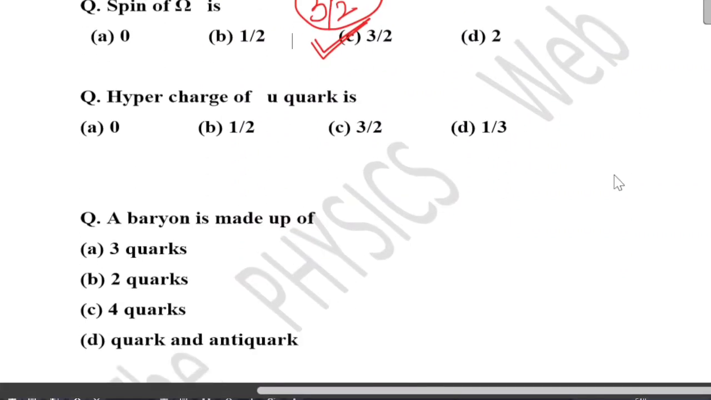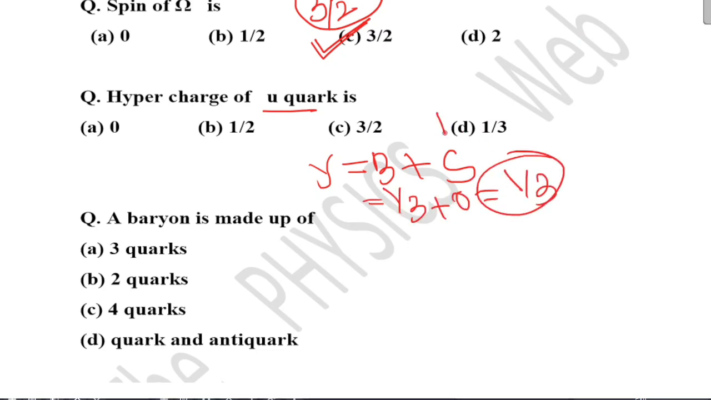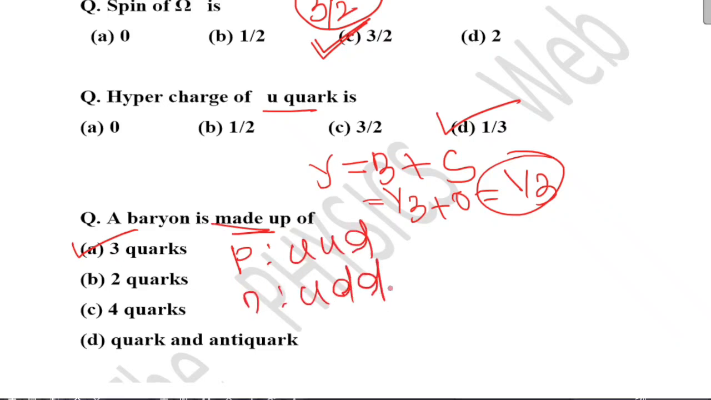Again, spin of electron neutrino is half. Then spin of omega baryon is 3 by 2. Hypercharge of up quark. See, hypercharge is defined by Y equals B plus S. Up quark has a baryon number of 1 by 3 and strangeness 0. So hypercharge will be 1 by 3. So your correct option is option D. A baryon is made up of 3 quarks, like you can see proton UUD, neutron UDD.